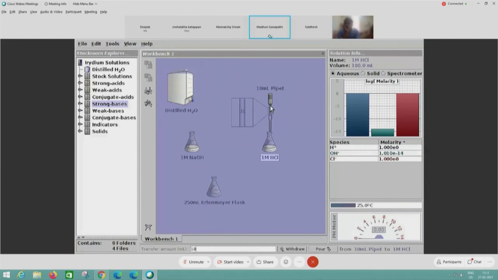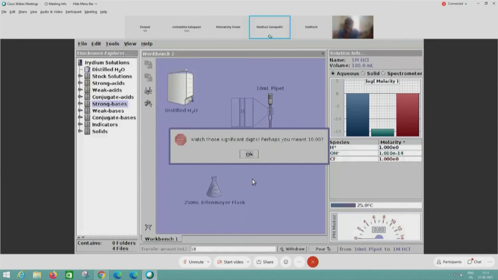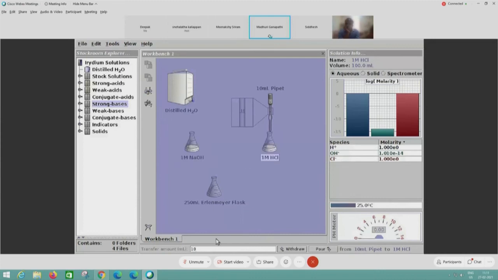Let me write 10 and try. I know it will come as an error. So participants, in this case, if I write significant, did you mean 10.00? So let me put again. That was the error I wanted to show. And now I'll say this. Yes, so it is correctly drawing 10 ml.